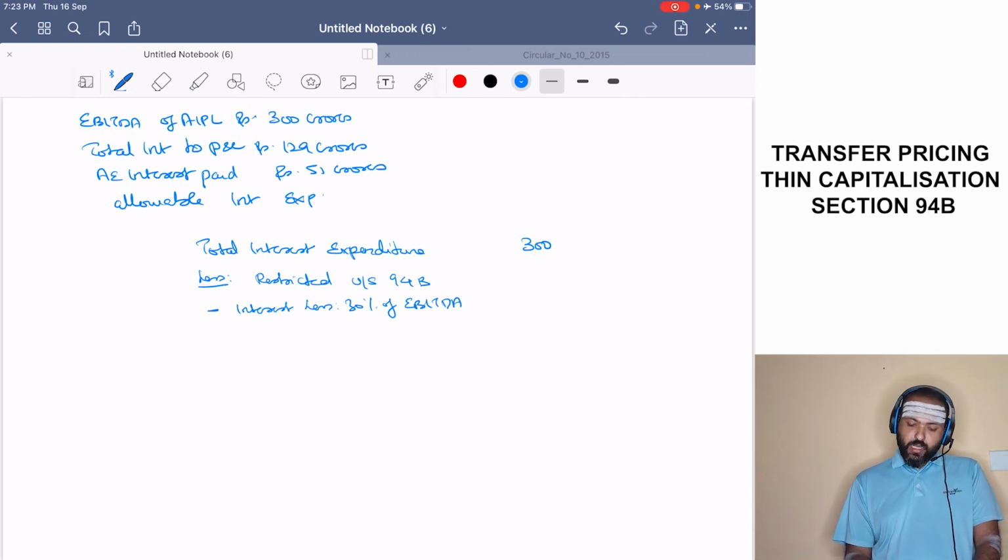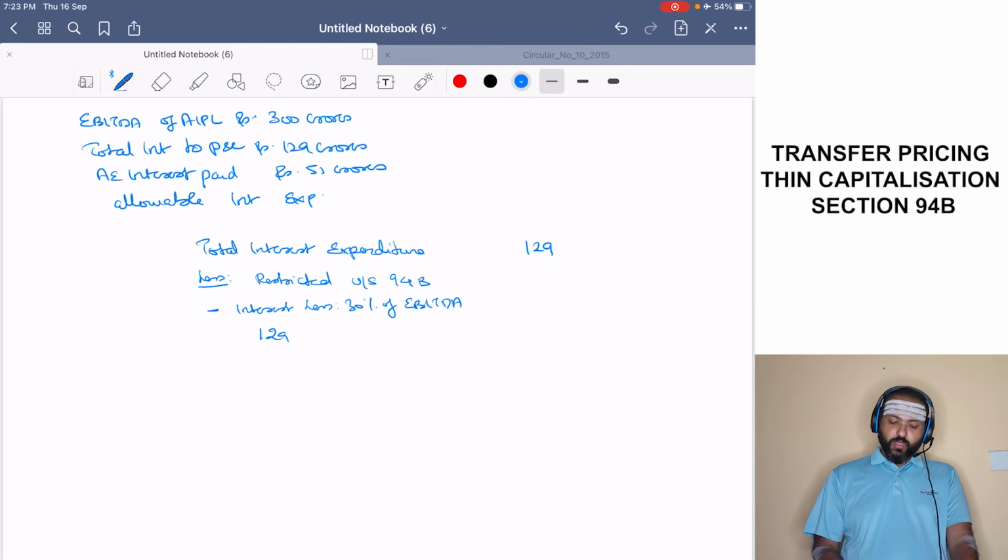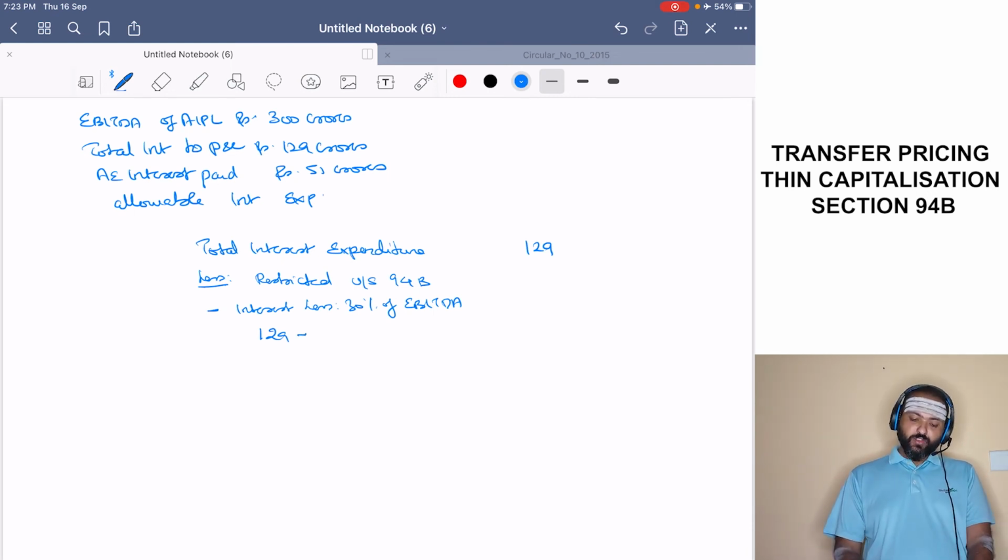Now what is the total interest? Total interest expenditure is 129. 30% of EBITDA is 90. Correct? So 39 is one of the disallowances. Second disallowance, interest paid to AE.